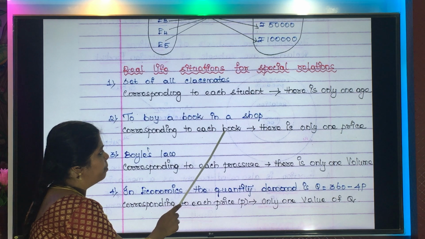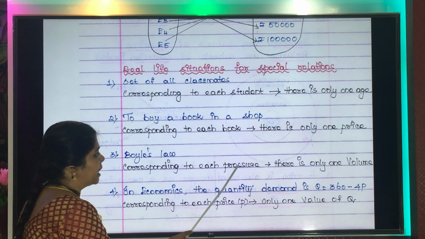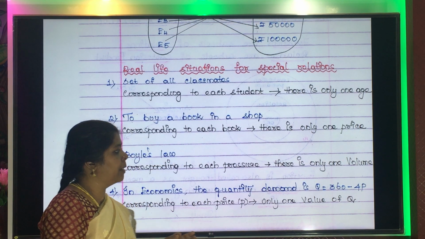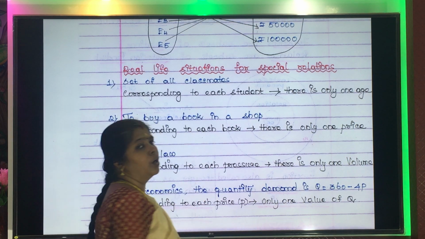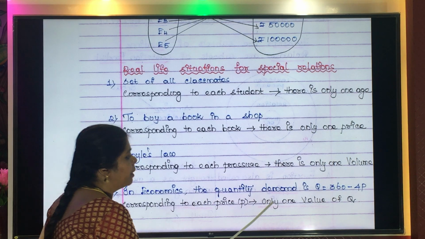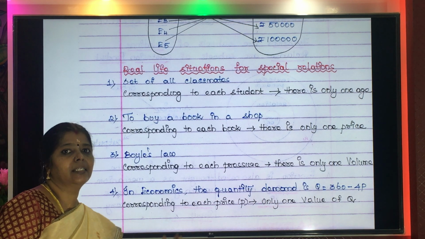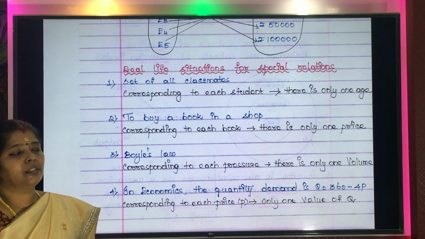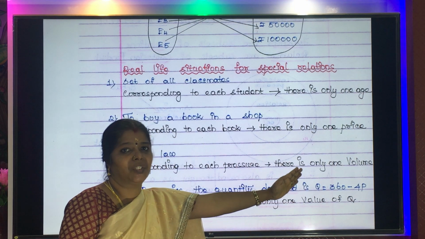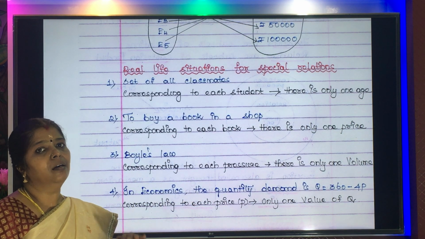Like that, each book will have only one price. According to Boyle's law, for each pressure at a particular point of time, there will be one and only one volume. Coming to economics, for each price there will be only one value of Q, which is demand. For each price there will be a particular demand. So for one concept there is one and only one association. So this is the basic concept of a function.